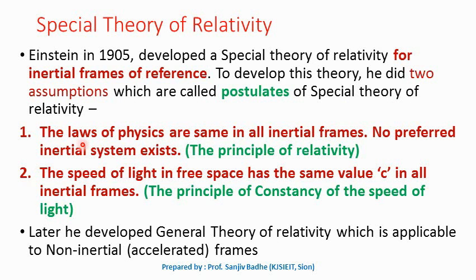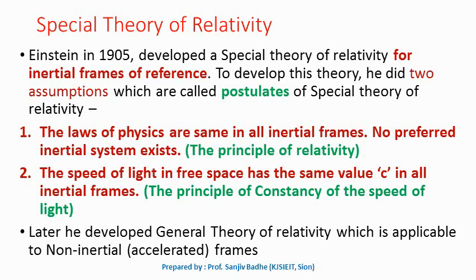The first postulate states that the laws of physics are same in all inertial frames. No preferred inertial system exists. This postulate is called the principle of relativity. So if one law of physics is applicable in one frame, then the same law of physics must be applicable in other inertial frames as well. The second postulate states that the speed of light in free space has the same value c in all inertial frames. This postulate is called the principle of constancy of the speed of light.